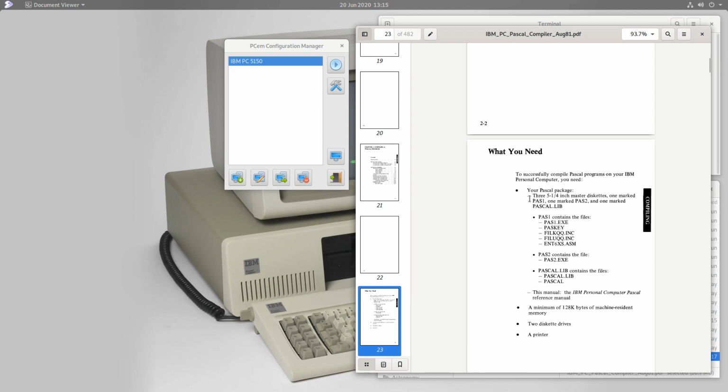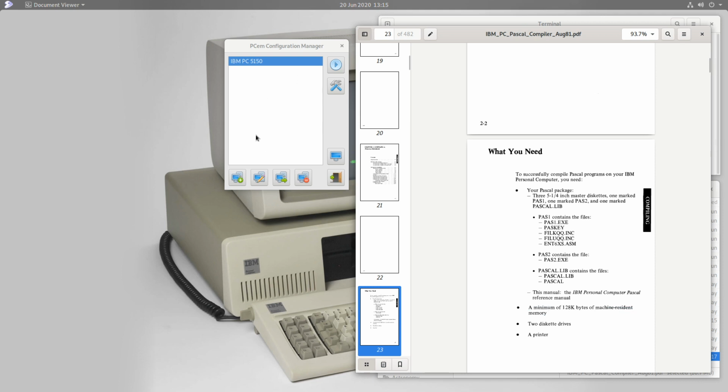So here's the information about what we'll need to compile programs which we write in Pascal. The Pascal package, which you could buy, consisted of three 5.25-inch diskettes, and they're called Pas1, Pas2, and Pascal.lib. And here are the files contained on this diskette. The manual, which we're reading right now, has an interesting paragraph. You need a minimum of 128 kilobytes of RAM to run the Pascal compiler.